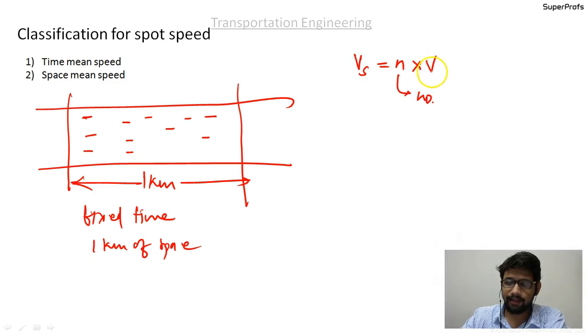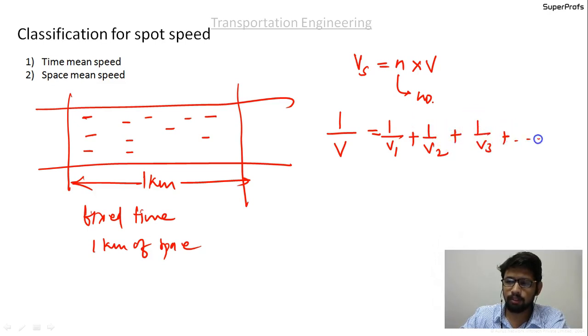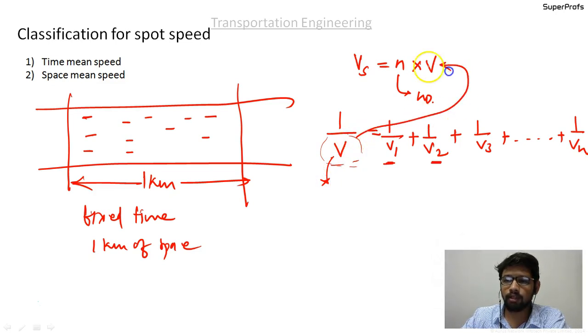To calculate the capital V, you have to use this formula: 1 by V equals 1 by V1 plus 1 by V2 plus 1 by V3 plus dot dot 1 by Vn, where V1 is the spot speed of the first vehicle, V2 is the spot speed of the second, third vehicle. In this way you need to find out the capital V value, substitute it over here and multiply it by n, and that is the space mean speed.